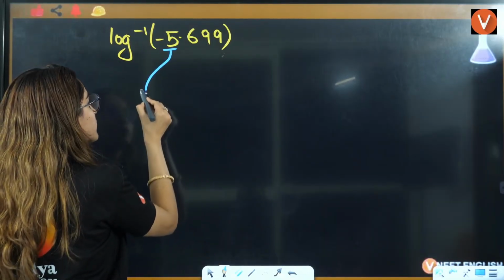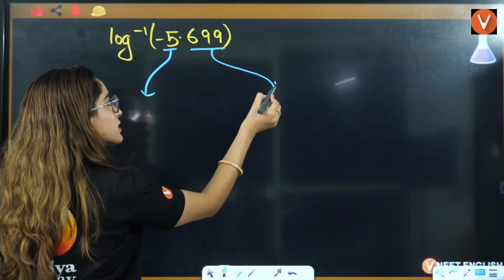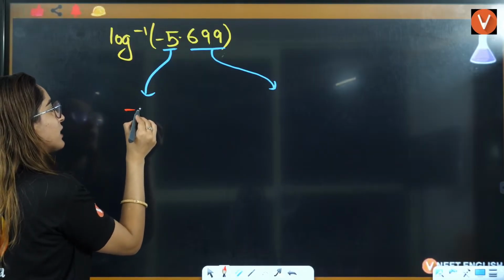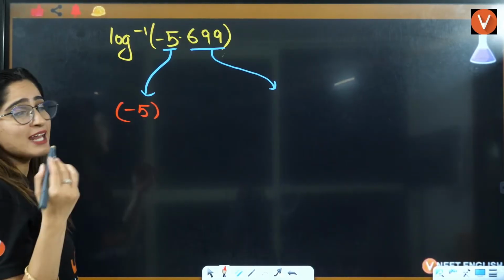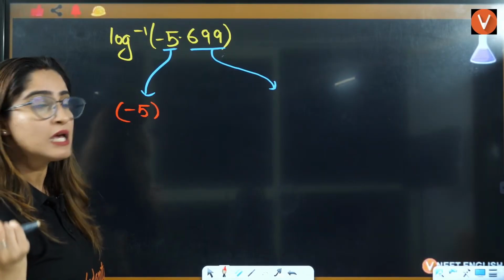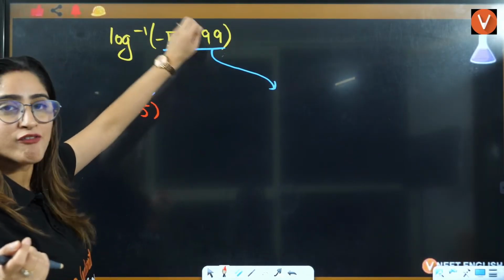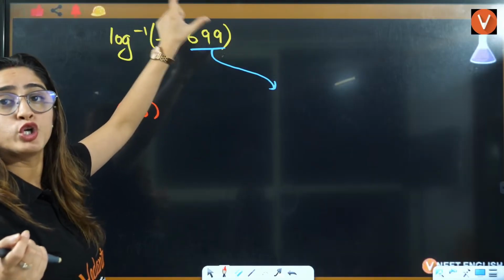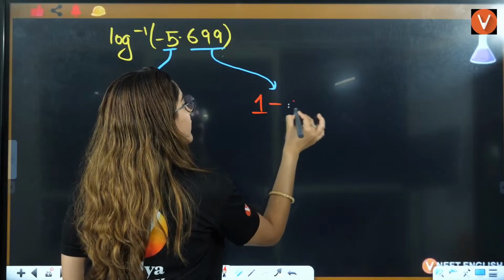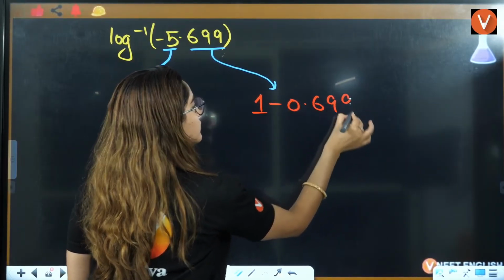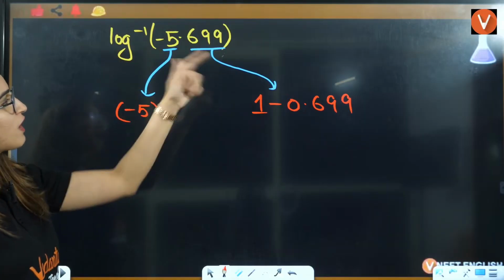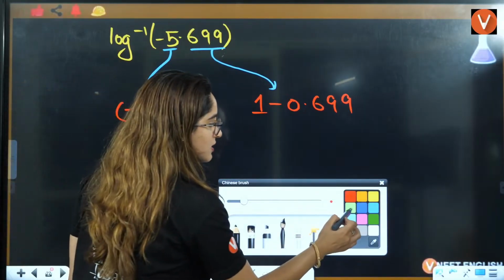Now, this is before the decimal, this is after the decimal. Okay. So, before the decimal is minus 5. After the decimal, you will say, ma'am, minus 6.699. But the value that you have after the decimal, you will subtract from 1. Right? 1 minus 0.699. Okay. This is minus 5. This is 1 minus 0.699.